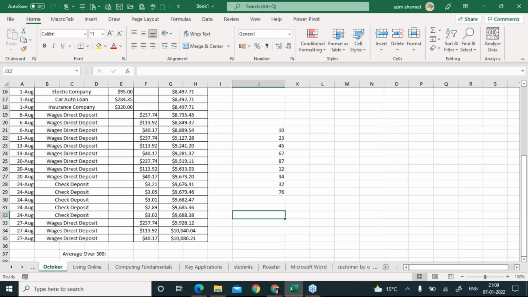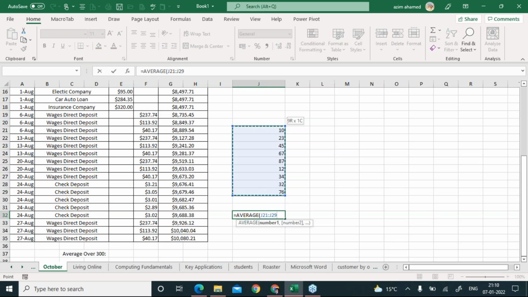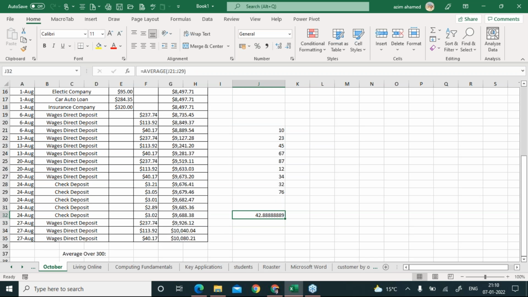Okay. And now if I say tell me the average of these numbers, I just select this one. Now I hit enter. See, that is the average of this range. Correct. And now in this cell, if I say, okay, tell me the average of those numbers where the value is more than 50, it means I want to calculate the average of those numbers.